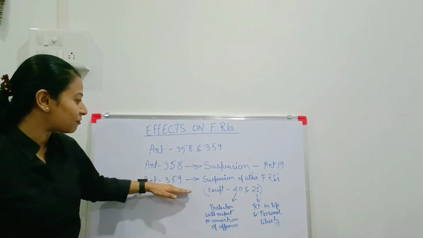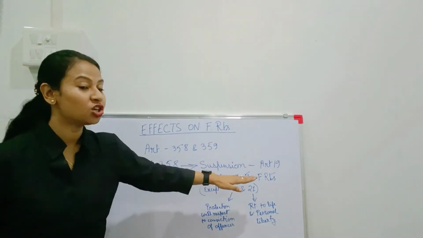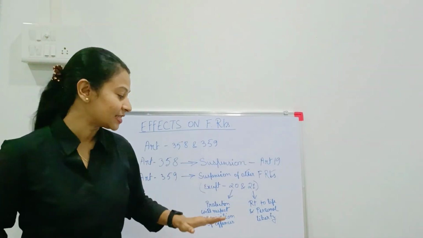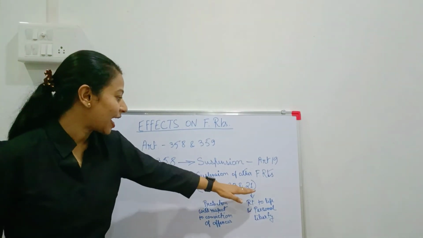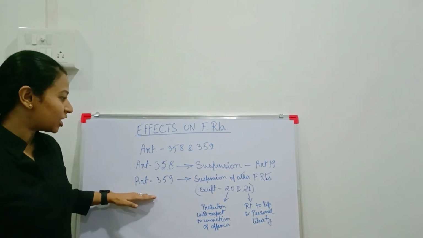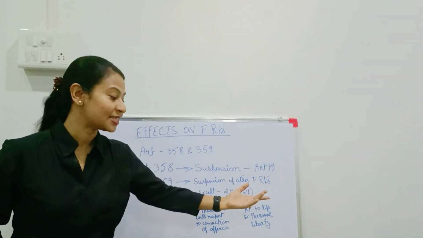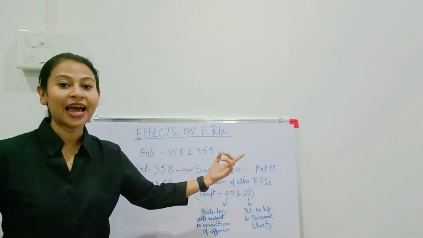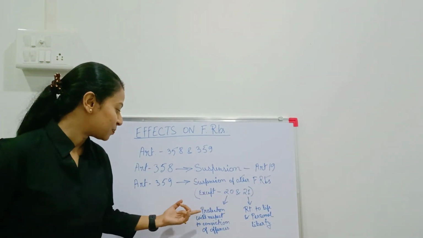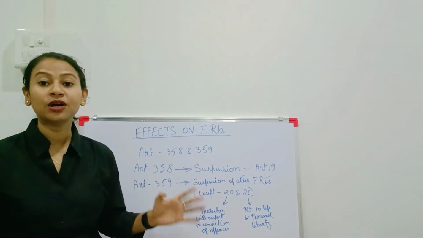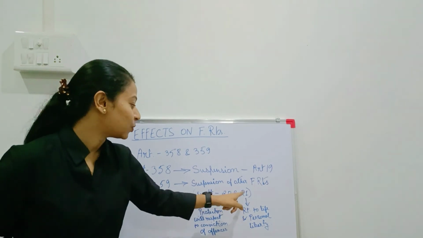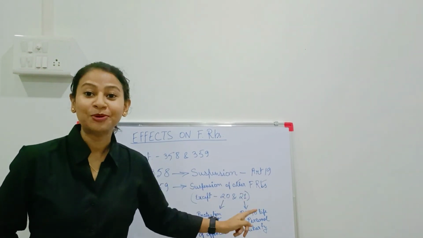And Article 359 says about suspension of fundamental rights except Article 20 and 21. During national emergency, all the fundamental rights get suspended except 20 and 21. 20 speaks about protection with respect to conviction of offences and 21 right to life and personal liberty.